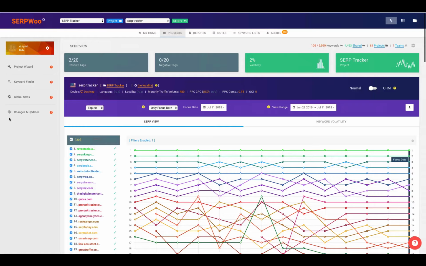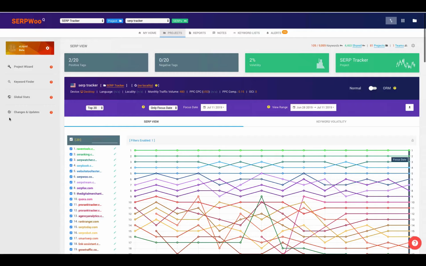But with SERPWoo, we're actually doing this multiple times a day, collecting that data and analyzing it and then bringing it back to you. And we're doing it in real time so that if you're wondering if an update is happening, SERPWoo is going to be the first tool to actually know about it.